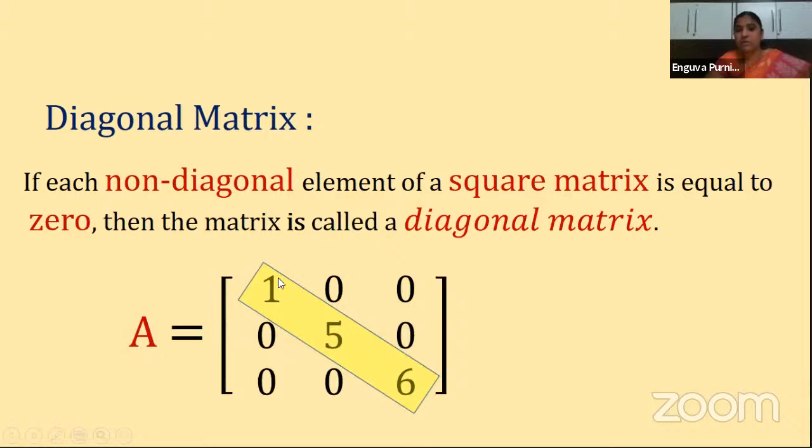You can see here, no? So these are the diagonal elements. Other than these elements, how many? If it is a 3 by 3 matrix, we have the other 6 elements. Yes or not? Other than these 3. If it is a 2 by 2 matrix, then we have 2 other elements. Clear? So whatever the remaining elements other than the diagonal elements, those all must be zeros. Then only we can say that the matrix is a diagonal matrix.